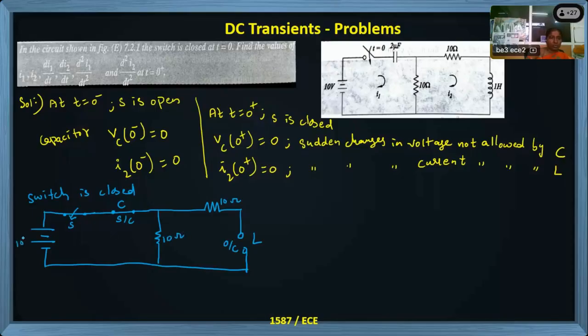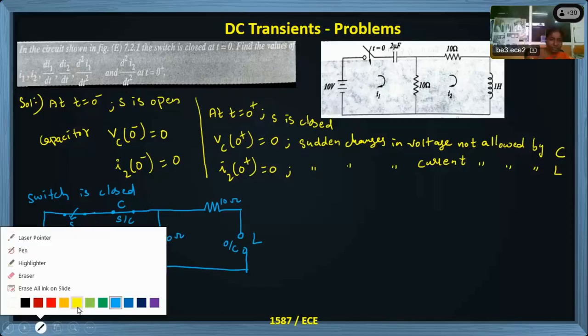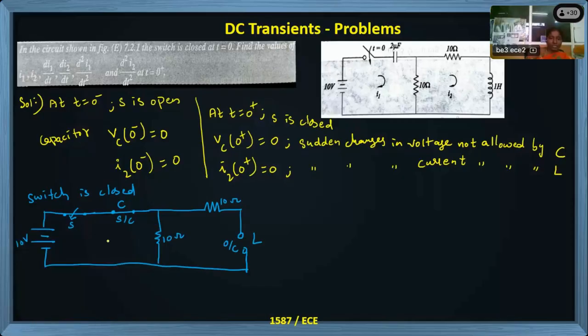We are bothered only about the capacitor and inductor. In the place of the capacitor, I have put a short circuit, in the place of the inductor, an open circuit. Why? VC of 0+ equals 0, that's why short circuit. I2 of 0+ is 0, that's why open circuit.